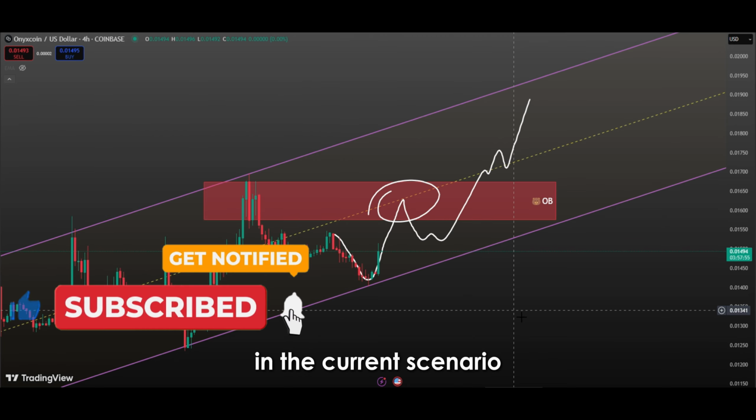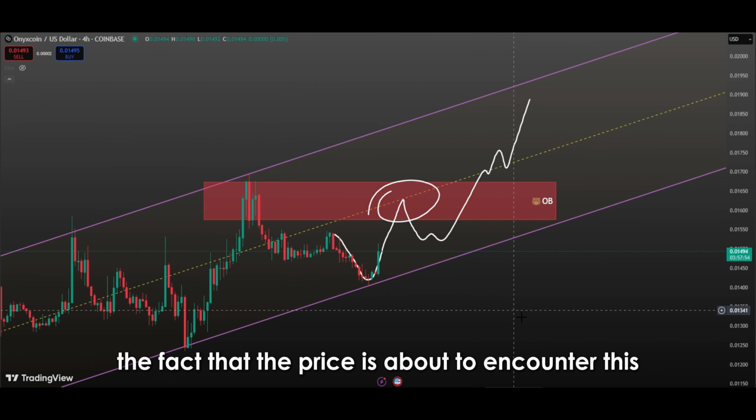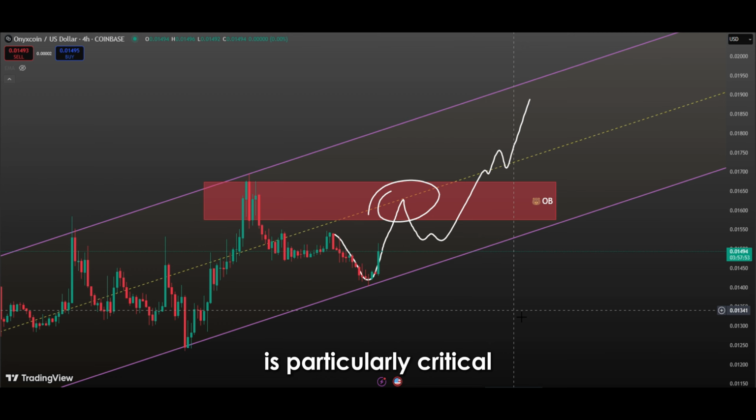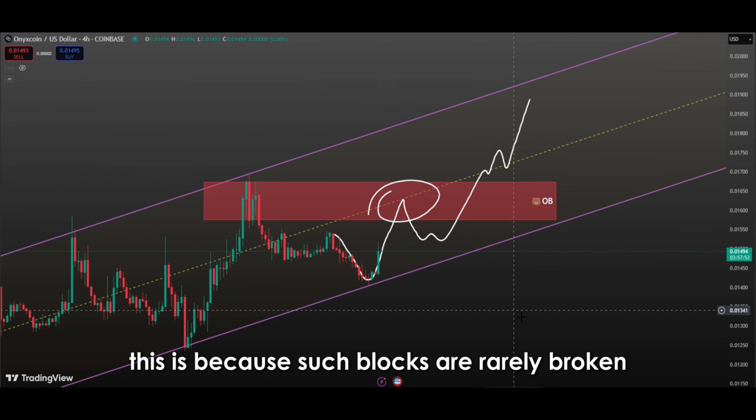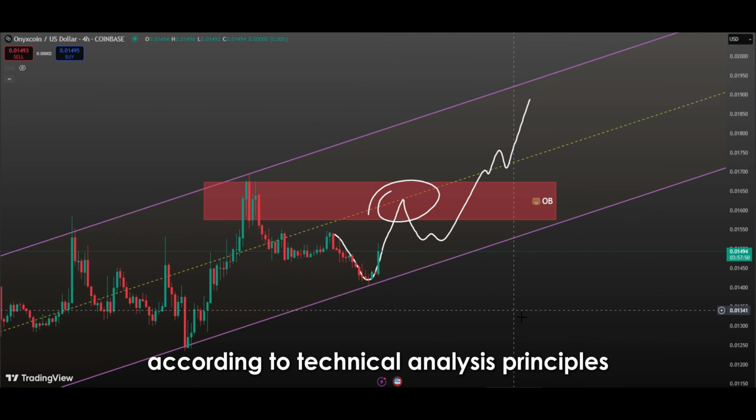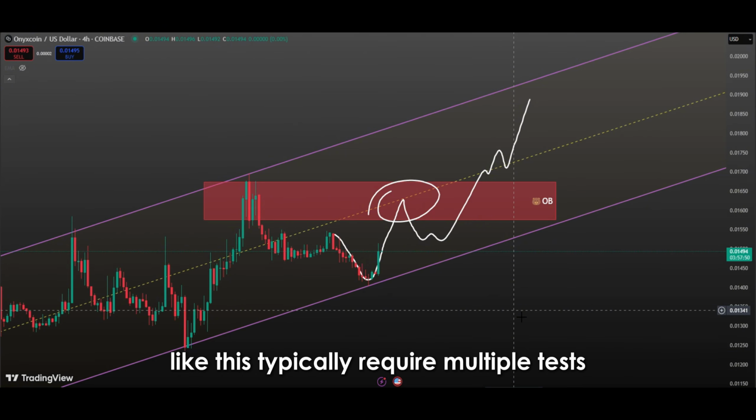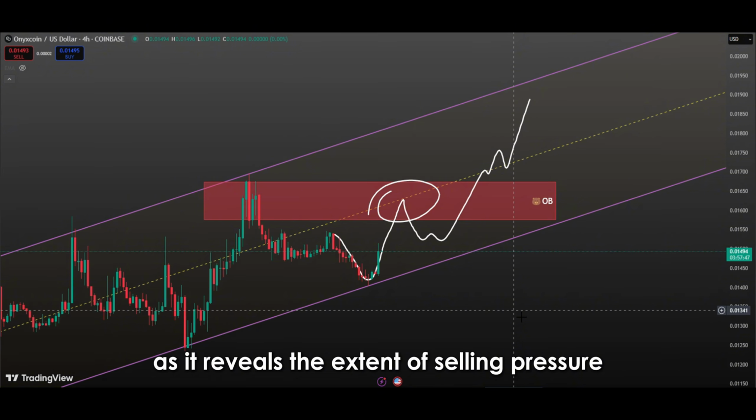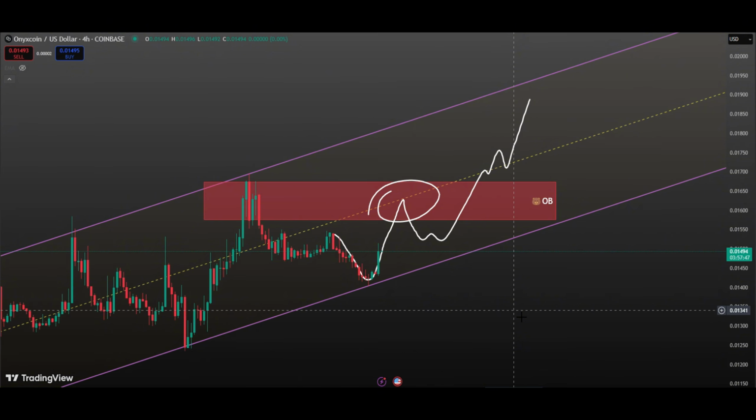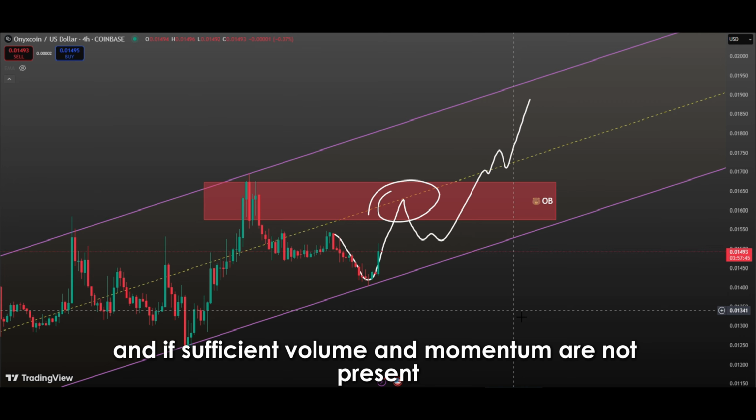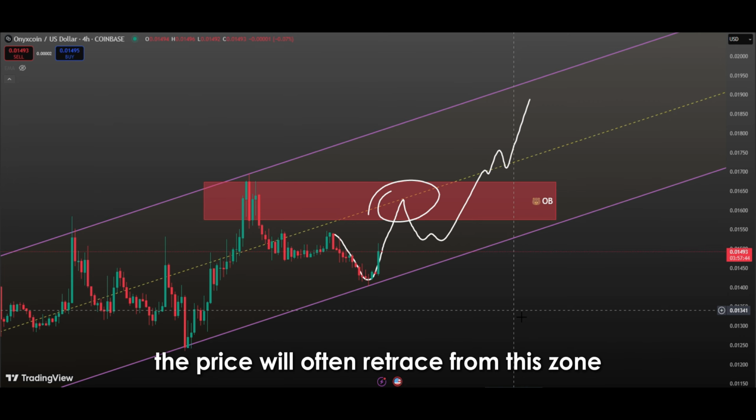In the current scenario, the fact that the price is about to encounter this bearish order block for the first time is particularly critical. This is because such blocks are rarely broken on the first attempt. According to technical analysis principles, resistance zones like this typically require multiple tests before being breached. The initial contact is important as it reveals the extent of selling pressure the market faces. Buyers are tested at this level, and if sufficient volume and momentum are not present, the price will often retrace from this zone.